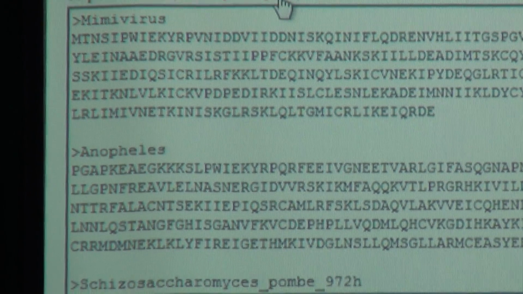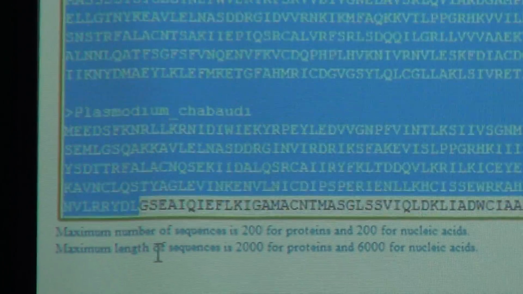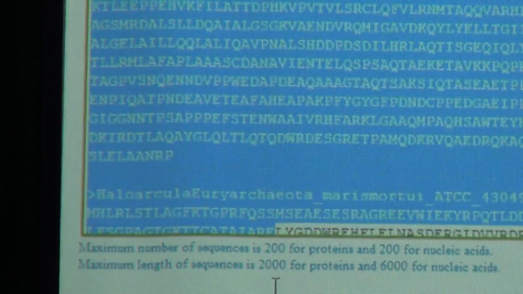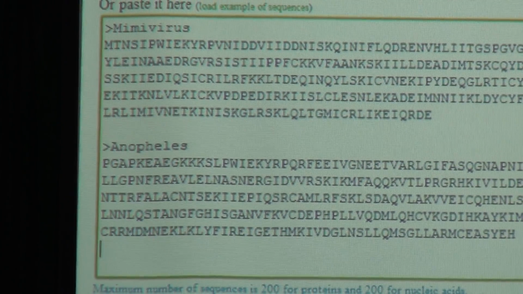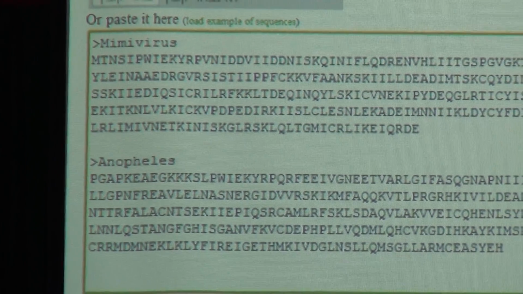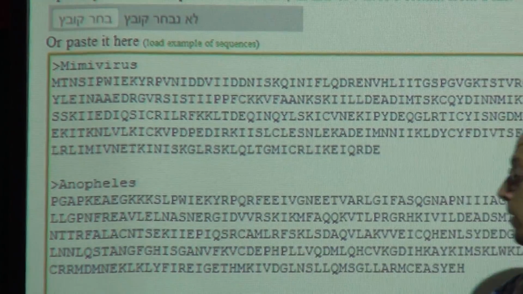And for now, we just want two sequences. So let's delete all of these. Yeah, we just want two. So it's maybe virus and Anopheles.